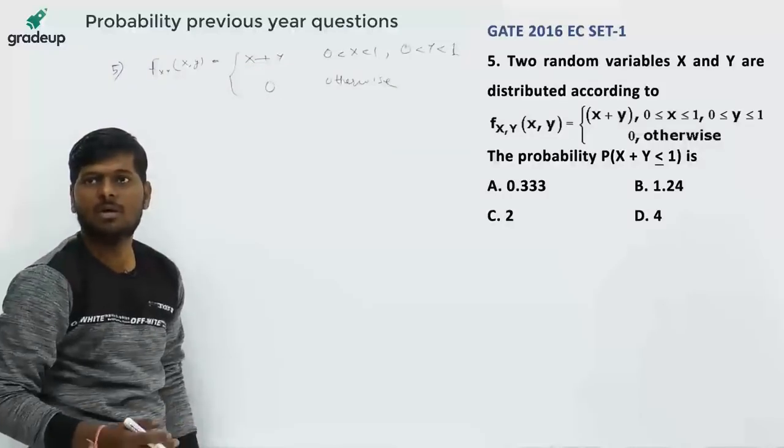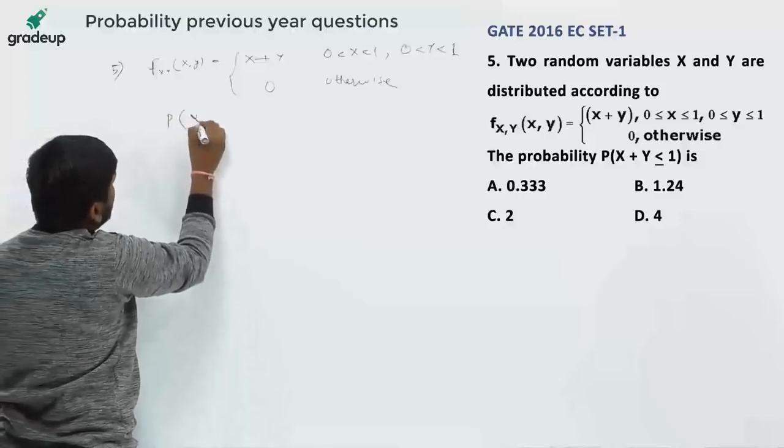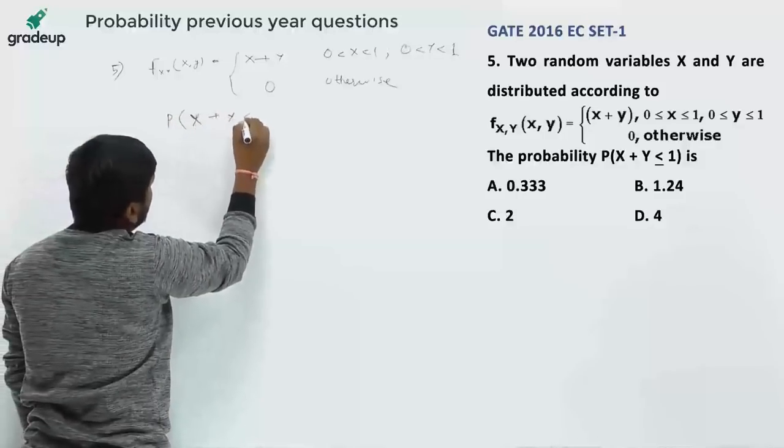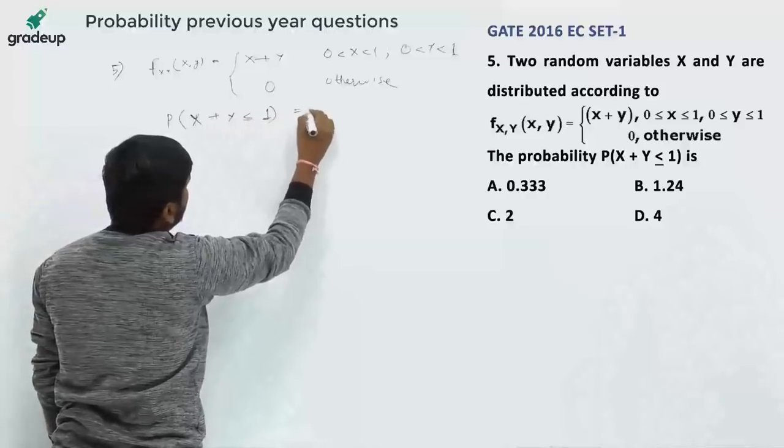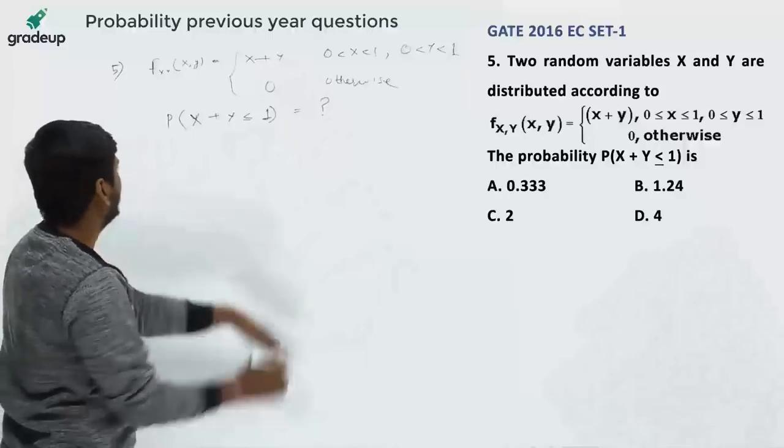What is the question? What is the probability that x plus y is less than or equal to 1? This we have to find. How do we find it? Let's see.